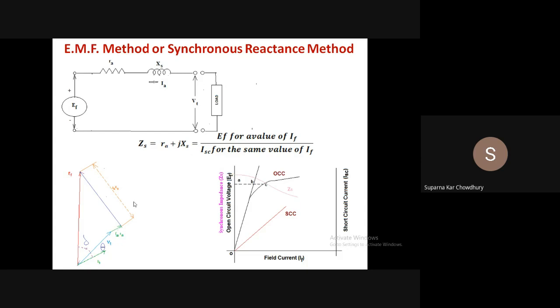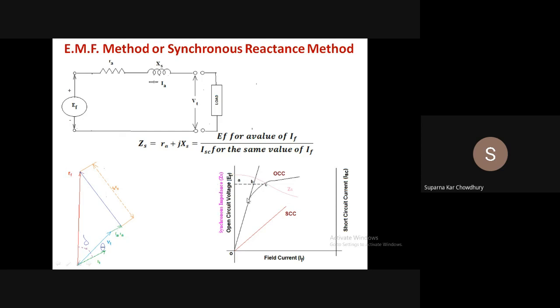Now, synchronous impedance or synchronous reactance, if we plot it with respect to IF, we will see that the plot is non-linear in nature. That is obvious because in the initial stage, when there is no saturation, both the open circuit voltage and short circuit current are increasing linearly. So we will have a constant synchronous impedance.